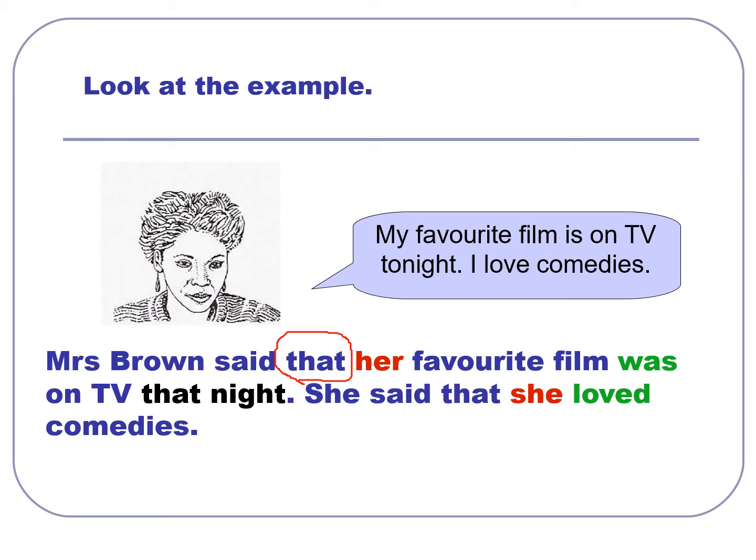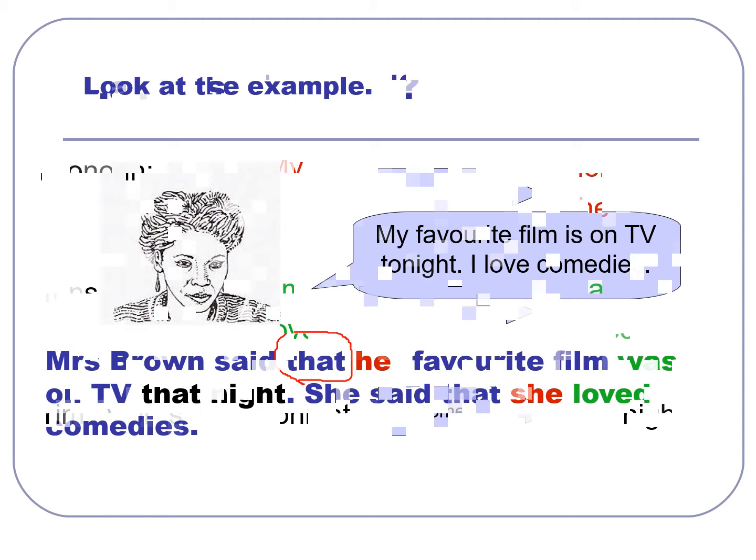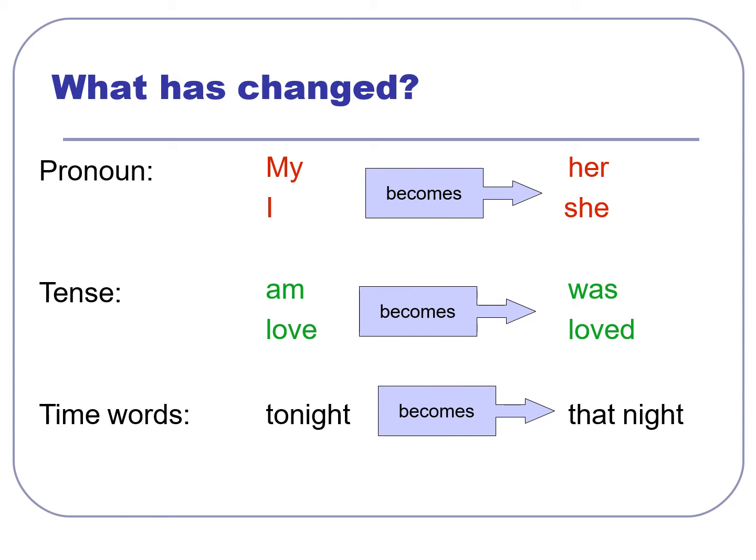So what happened here? We changed pronouns, tenses, and time expressions or time words. As we said, "my" became "her" because that person is a Mrs. She said "I," we said "she."